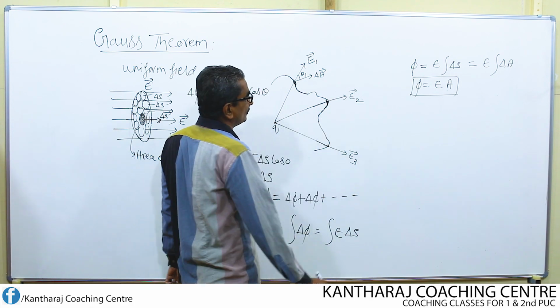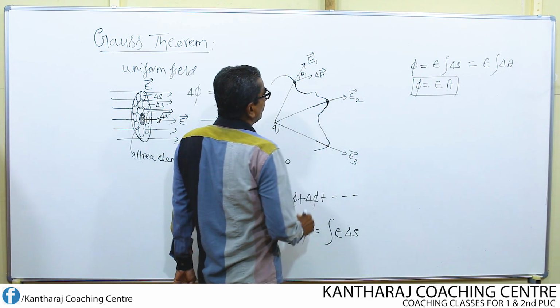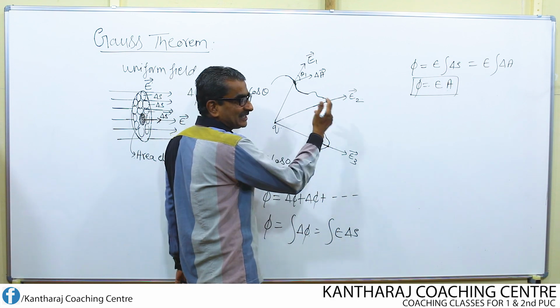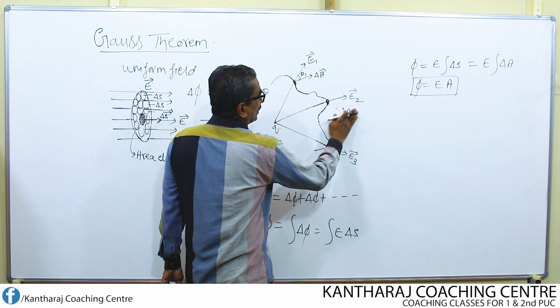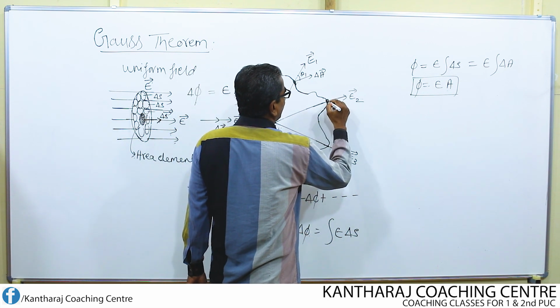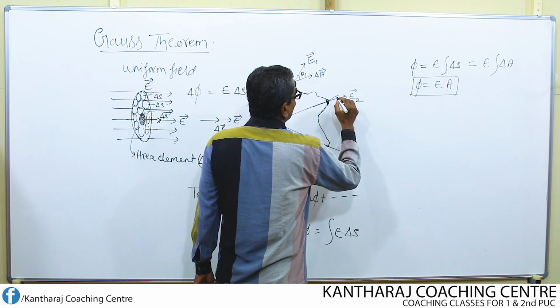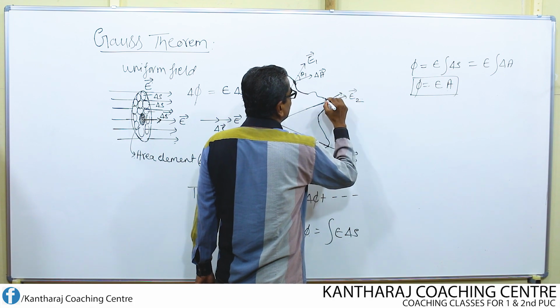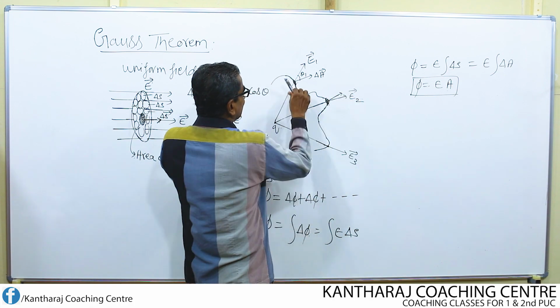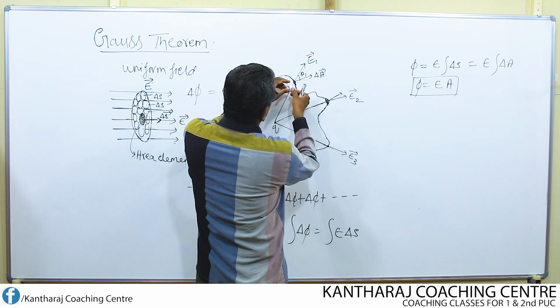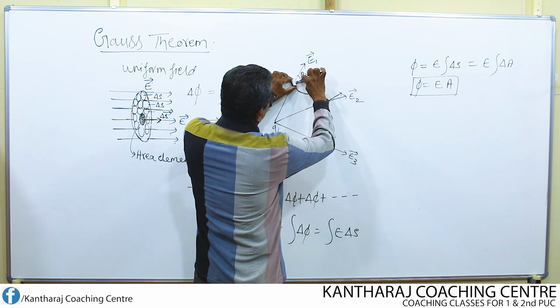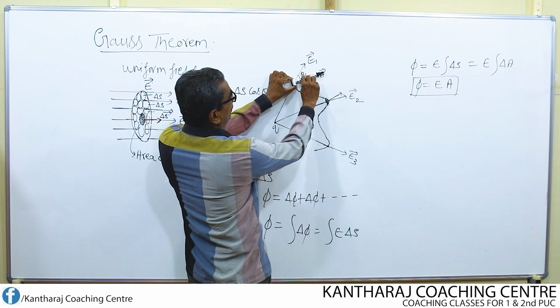Once again at this point, I am going to consider one small area, whose magnitude is once again delta A. Now I represent this in the form of an area vector. Suppose I draw a perpendicular to this area, here the area is like this. If you imagine this as the area, this direction gives the area vector.